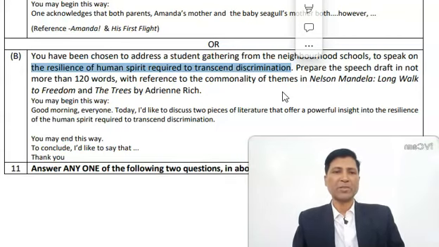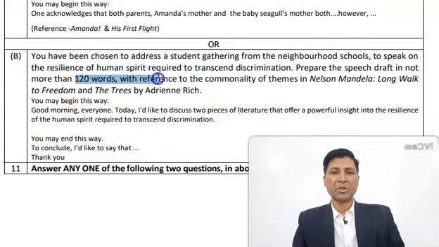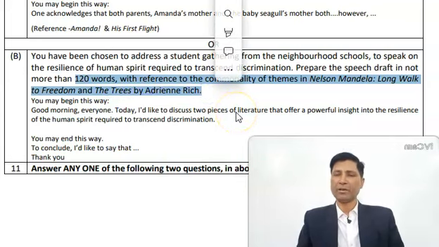Prepare the speech draft in not more than 120 words with reference to the commonality of themes in Nelson Mandela's Long Walk to Freedom and The Trees by Adrienne Rich. Now what is happening over here?